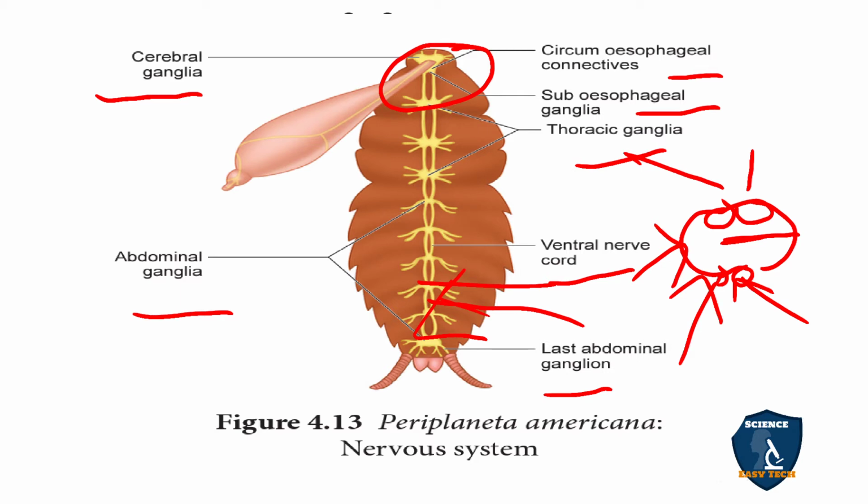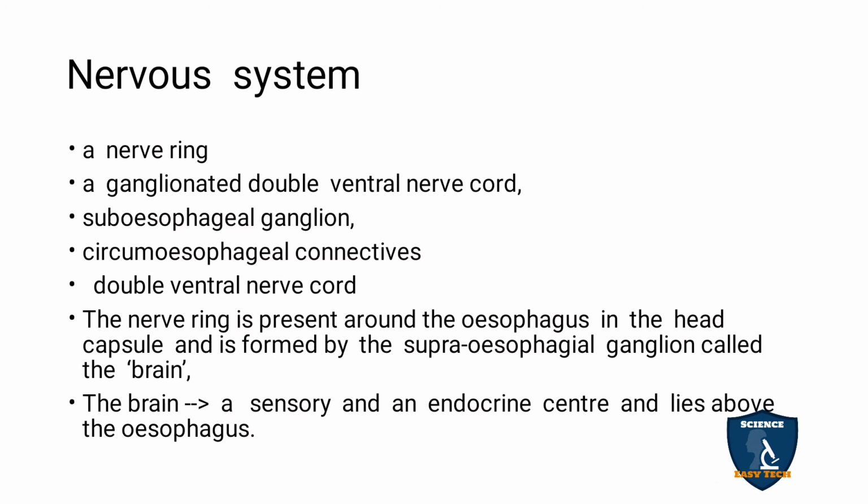The upper portion is called the supraganglion, which acts as a brain. The upper portion, which is present above the esophagus region, is called the supraganglion, and it acts like a brain. So the brain consists of a sensory and an endocrine center and lies above the esophagus.